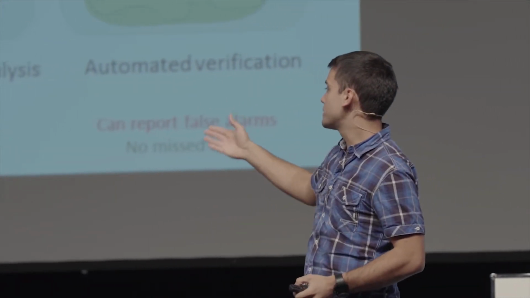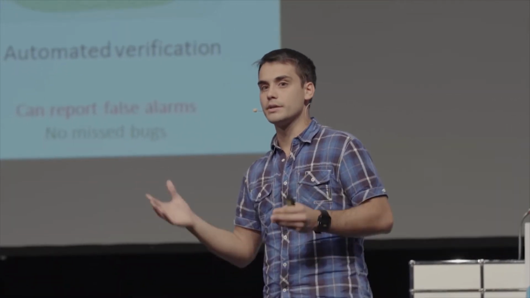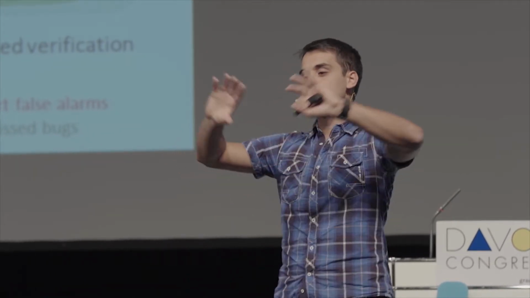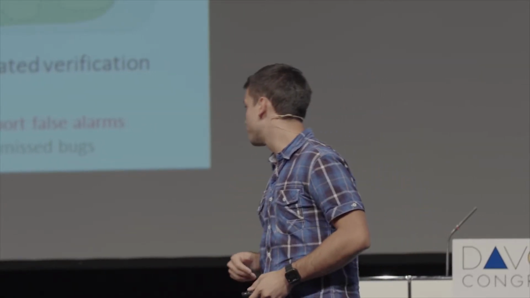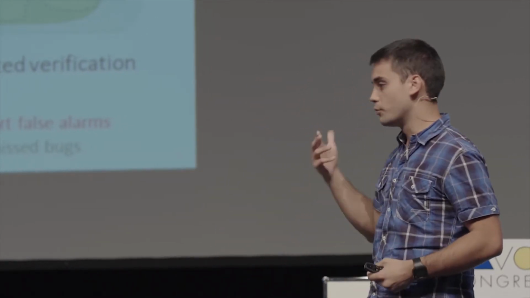So the good thing with testing is that it reports true bugs. So you're sure that when it raises an alarm, there is something that you should investigate. Dynamic analysis tries to cover broader patterns, and so you're going to have broader code coverage. That is, you're going to be able to have a higher confidence in your test, basically. And automated verification can report false alarms, but on the other hand, it will not miss bugs.